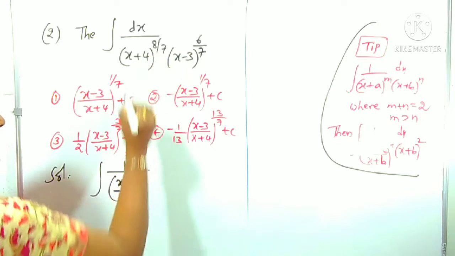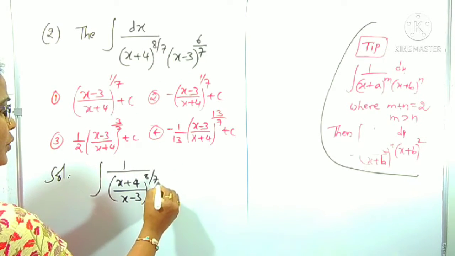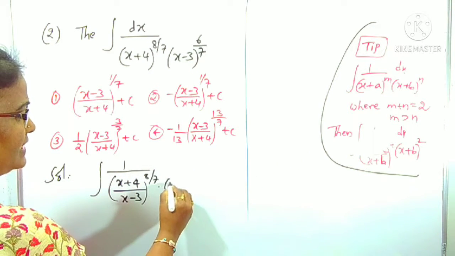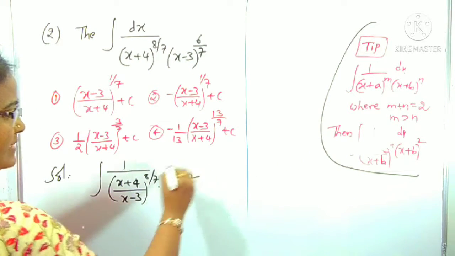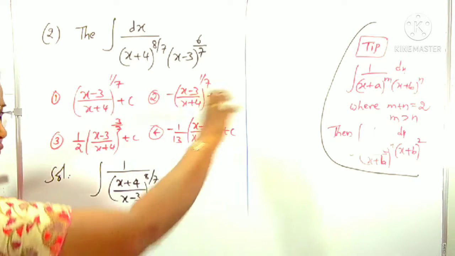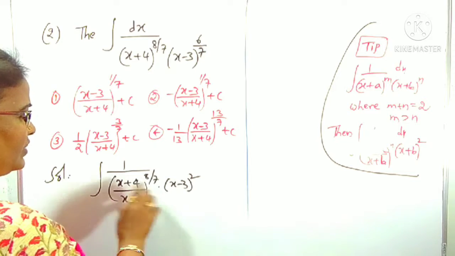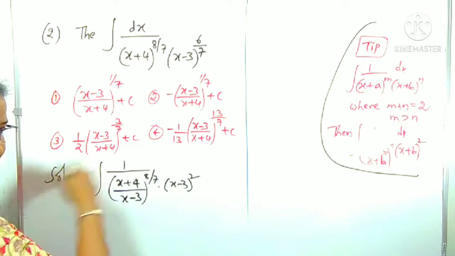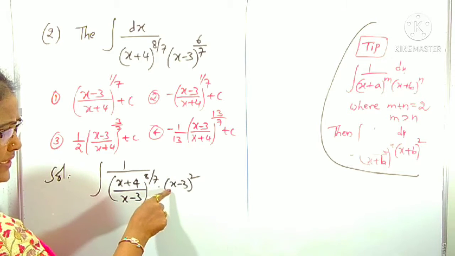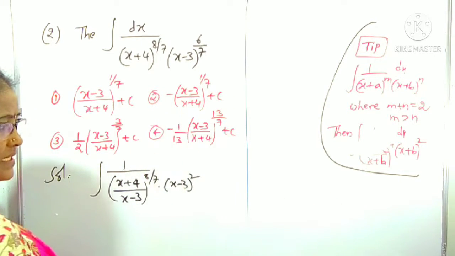In place of m it is 8 by 7, into (x plus b) whole square, that is (x minus 3) whole square. This is simple, you can do it without the tip also, but you have to know the tip, it is very easy. So (x plus 4) by (x minus 3) whole power 8 by 7 into (x minus 3) whole square it becomes. Is it clear?